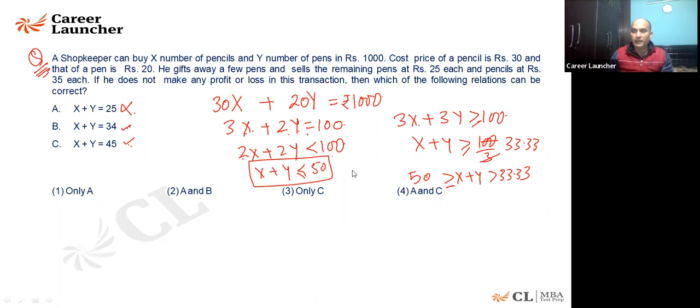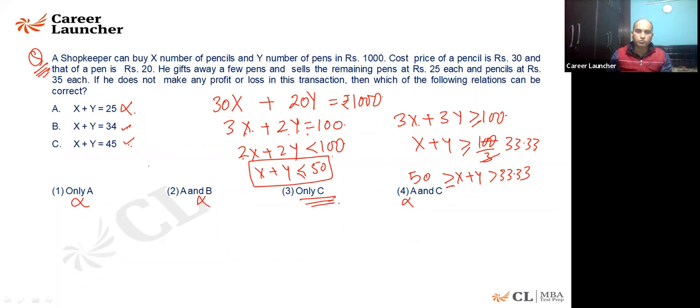So it is coming out to be in between 33.33 and 50. So that's why the first one is ruled out. This cannot be your answer. This cannot be your answer. This cannot be your answer. Only C could be your answer. That is what we can conclude from here.